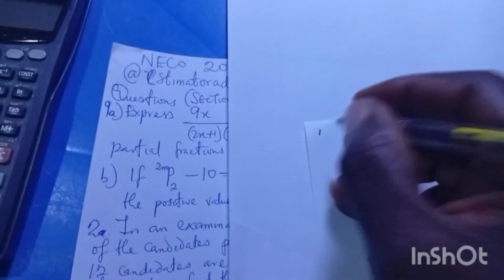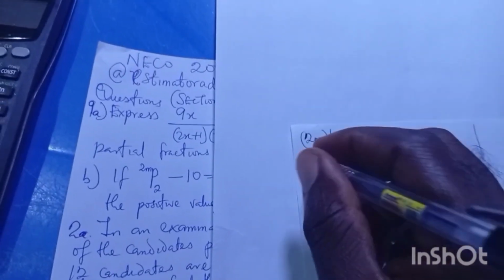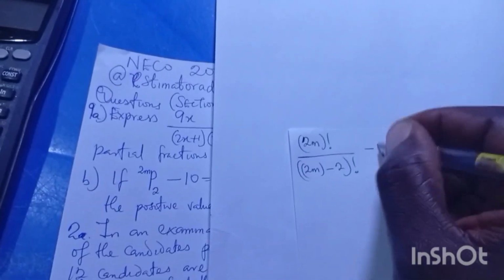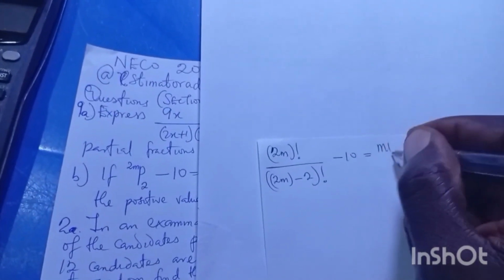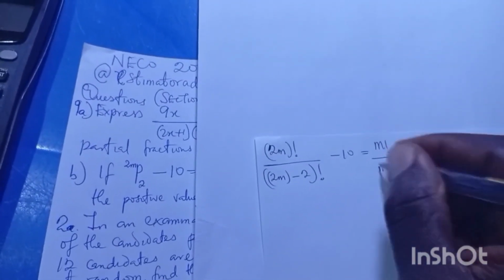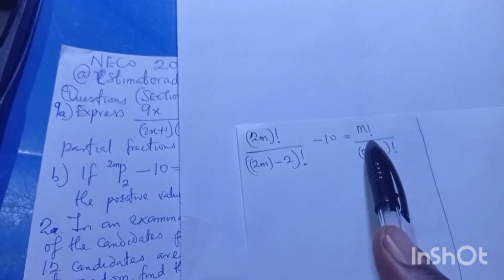What do we get? We said 2m factorial over 2m minus 2, all in factorial, minus 10 equals what? Equals m factorial over m minus 2 factorial. All these factorials are just wasting time. If you know your way around, you can cancel some things. m factorial, you can also write as m times m minus 1 times m minus 2 factorial, and this will disappear.